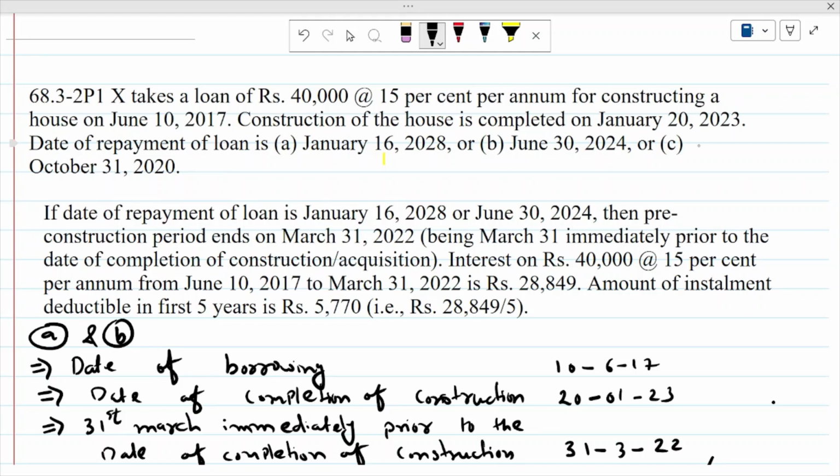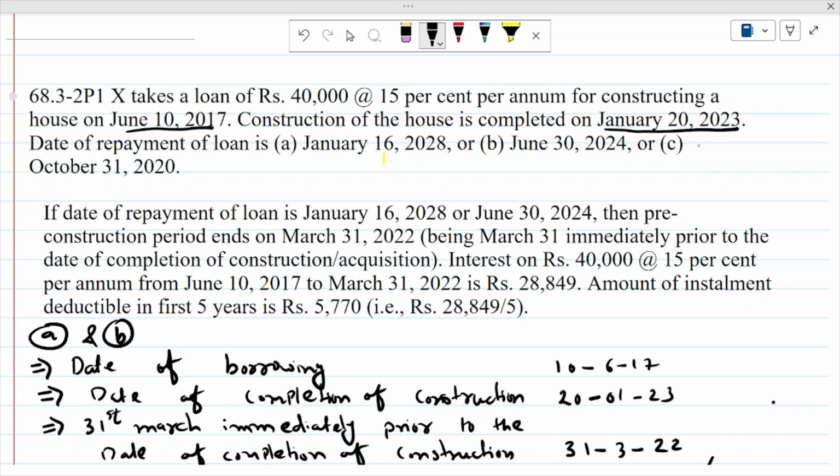So let's start our point of pre-construction period. Suppose X takes a loan of 40,000 at 15% per annum for constructing a house on June 10, 2017. So loan is taken on June 10, 2017. Construction of the house is completed on January 20, 2023, and date of repayment of loan is January 16, 2018, and June 30, 2024, and October 31, 2020. So three situations are given.